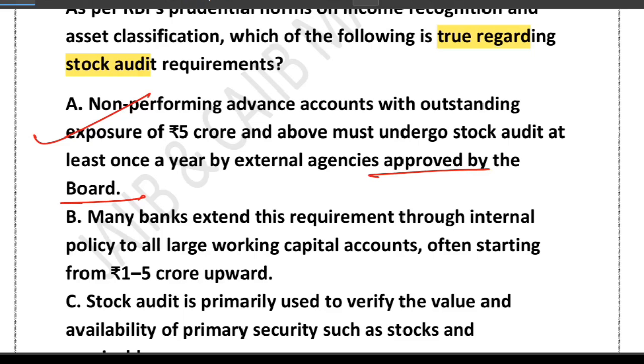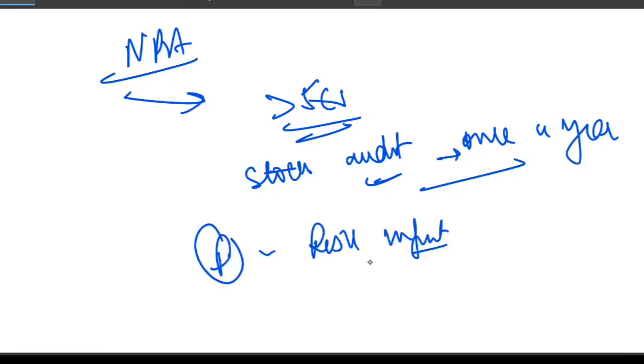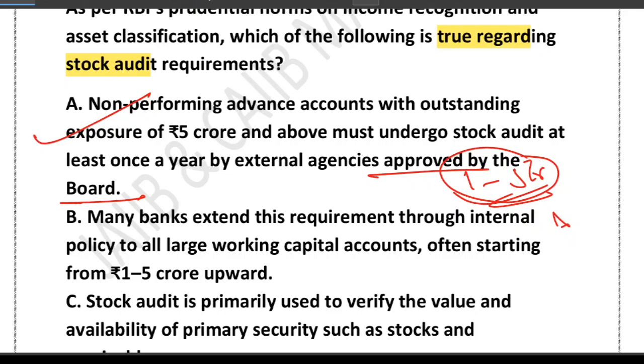Now, what about the bank's internal policy? Yes, many banks go beyond the RBI rule. They apply stock audit to large working capital accounts, often starting from 1 to 5 crore. This is also correct. The main reason behind point B is risk management. Now, what is the purpose of the stock audit? To check the value and the availability of the primary security like stock and receivables. So B is correct.